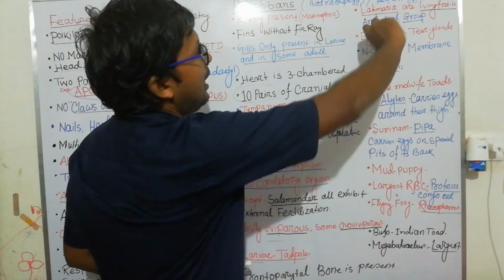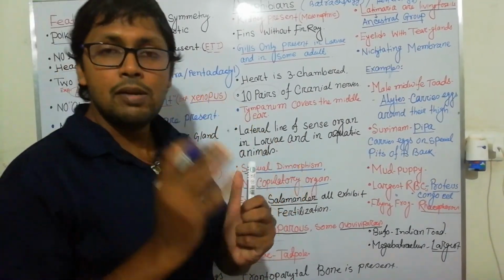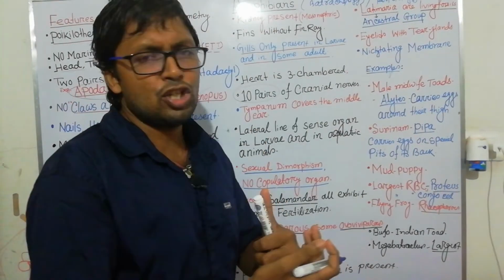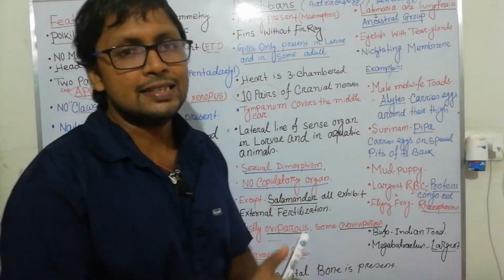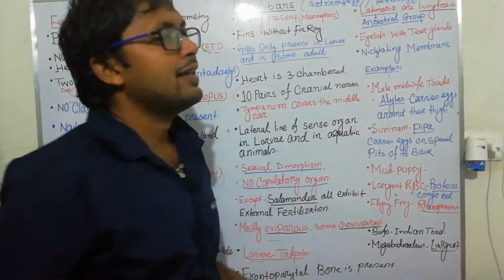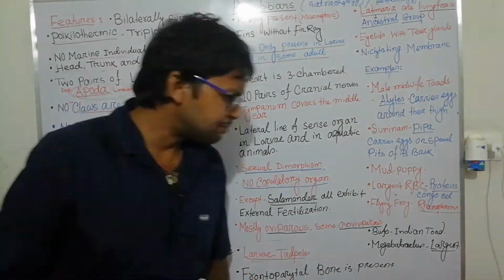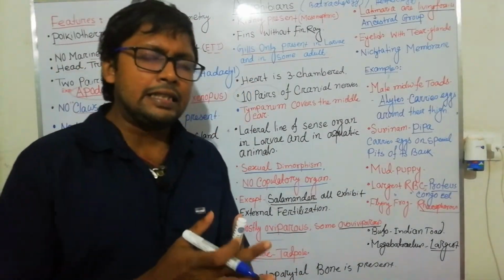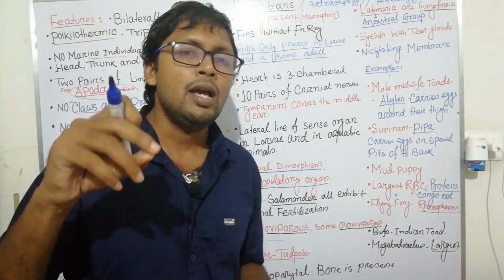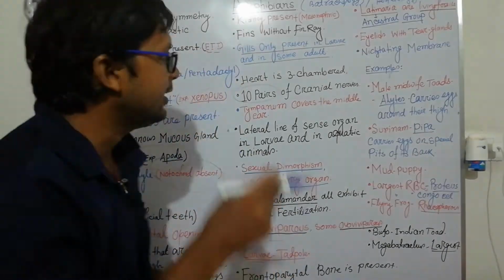This one is very important, and Latimeria is a member which is a living fossil of the ancestral group. Eyelids with tear glands and a nictitating membrane are present. The nictitating membrane is actually a vestigial organ present in lower animals like amphibia, and in mammals it is present just as a rudimentary organ in our eyes.